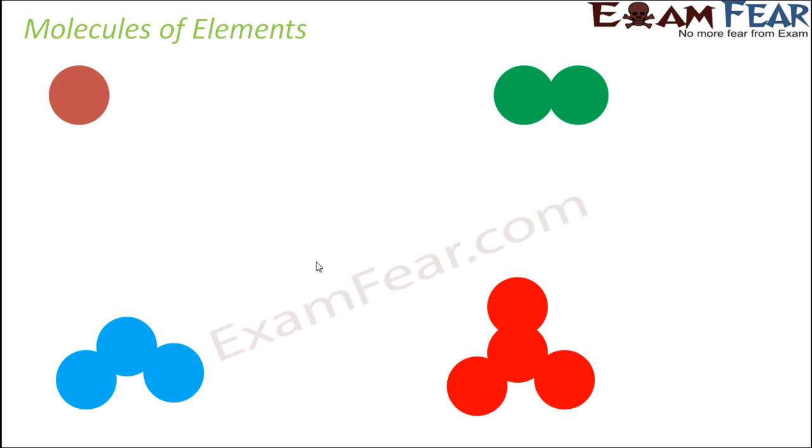Now let's talk about molecules. We talked about atoms a lot: the size, the mass, the way you represent atoms, the history of atoms. Let's talk about molecules. What is a molecule? We told that two or more than two atoms are chemically bonded.